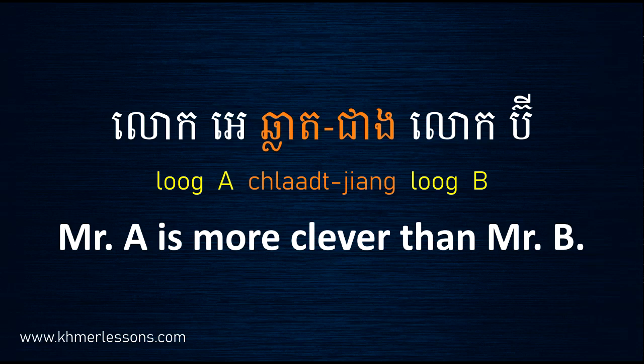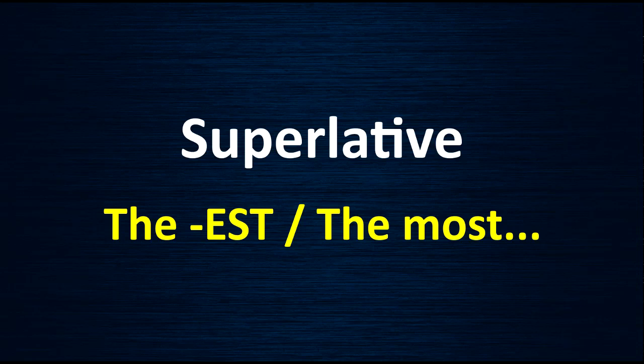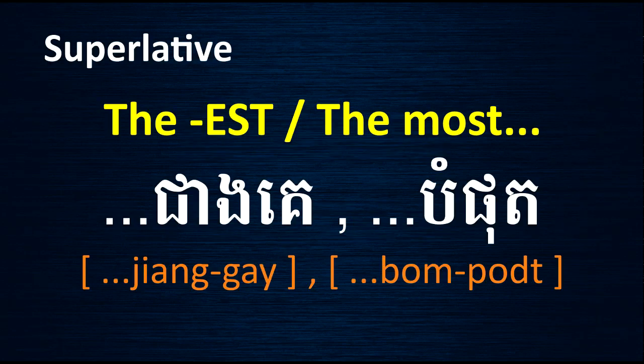Now let's start superlative. So here is the form of superlative in English language. When you make a sentence with superlative, you will use the est or the most and then plus adjective, right? For this form also in Khmer we use this word.